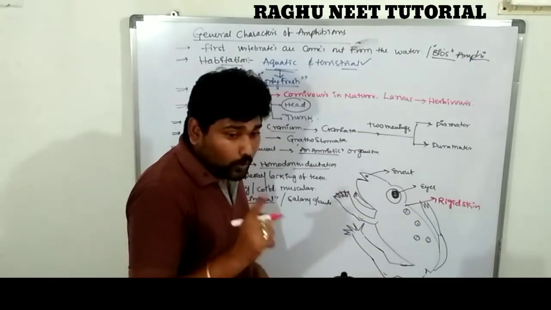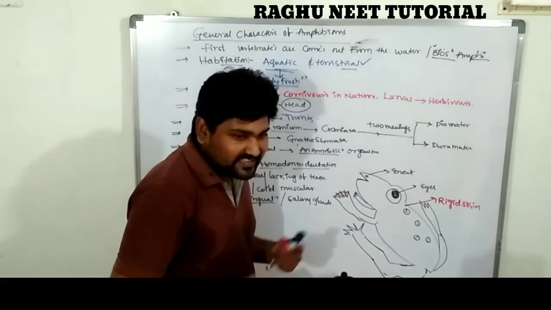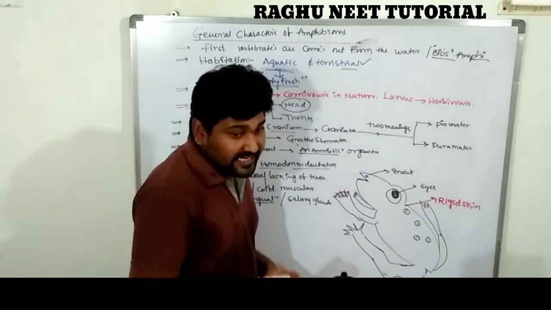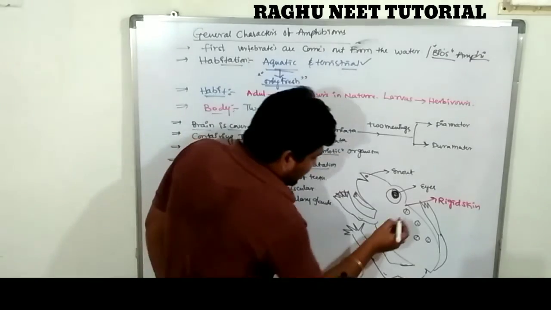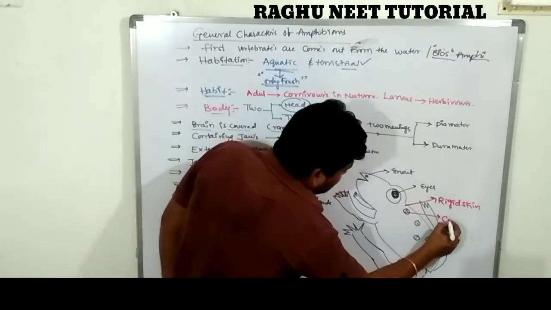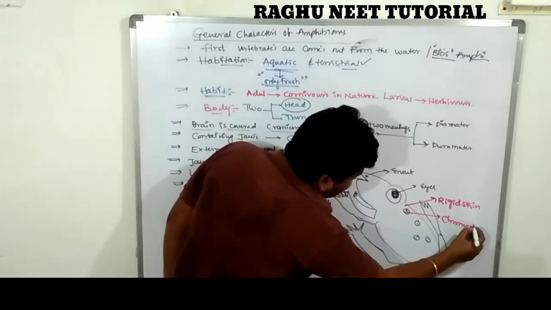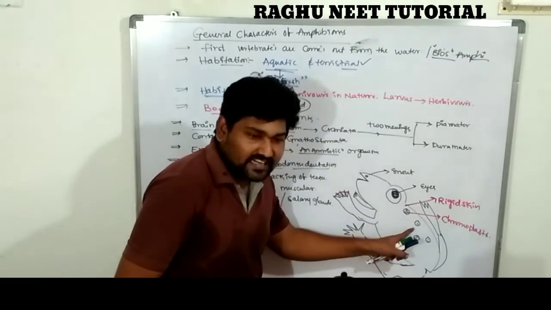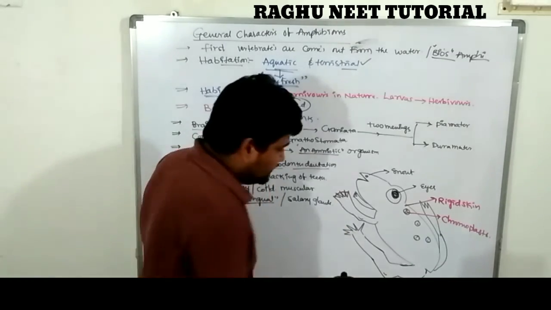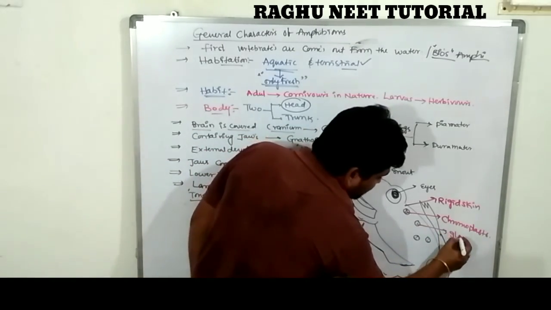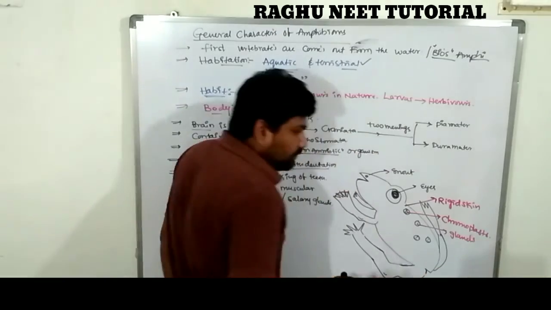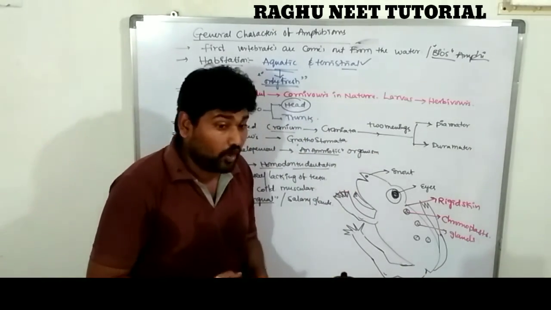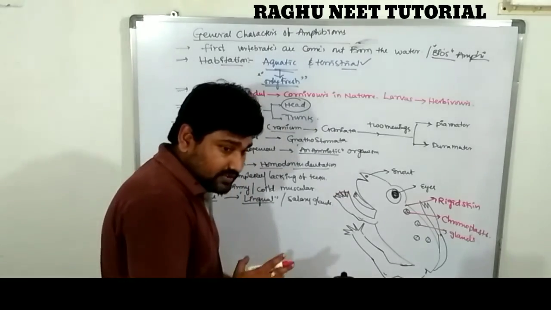And there are a large number of chromoplasts. Chromo means color, plast means cell. These are useful for changing their color. The skin also contains glands that secrete fluids. In some amphibians, these glands act like poisonous glands.